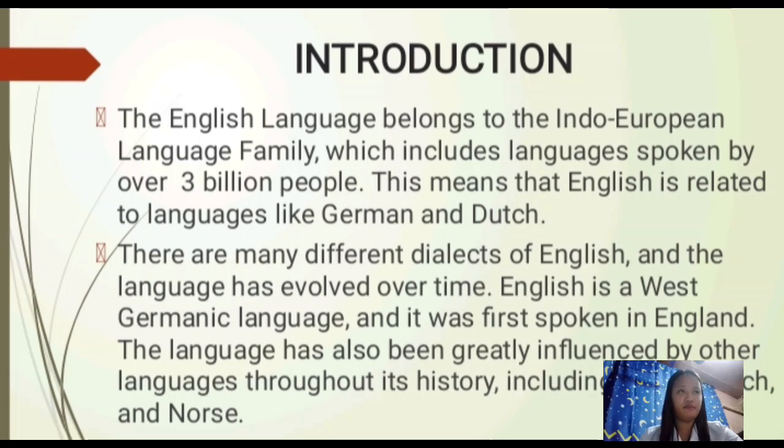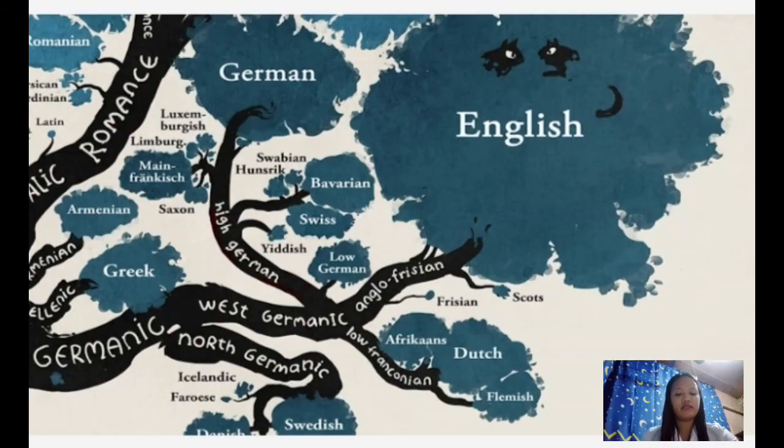So next we have the family tree. The picture implies that all the languages ultimately stem from the Proto-Indo-European language family. This is the hypothetical ancestor of a vast number of languages across Europe and parts of Asia. The main focus is the Germanic branch of the Indo-European family. This branch is further divided into three main subgroups: West Germanic, North Germanic, and East Germanic.